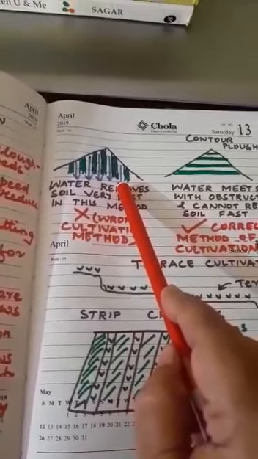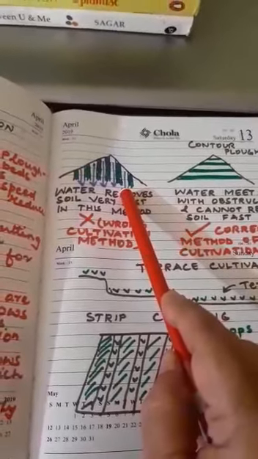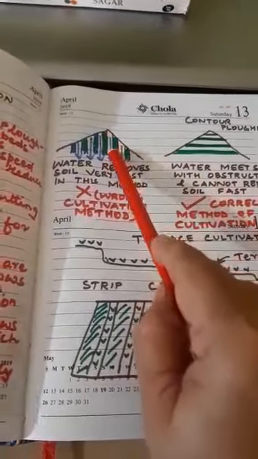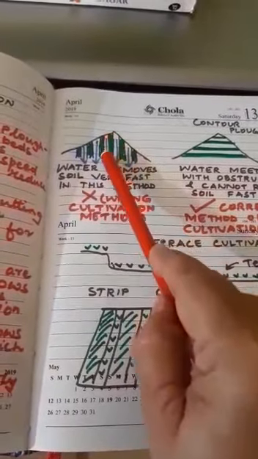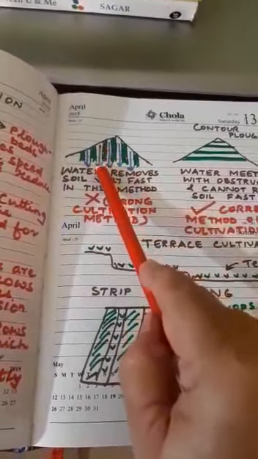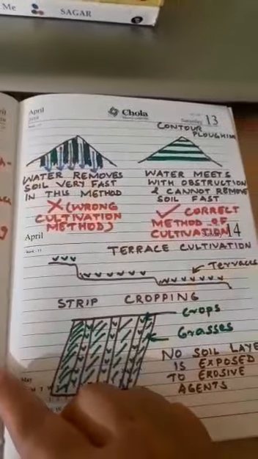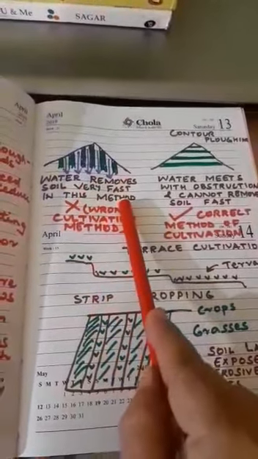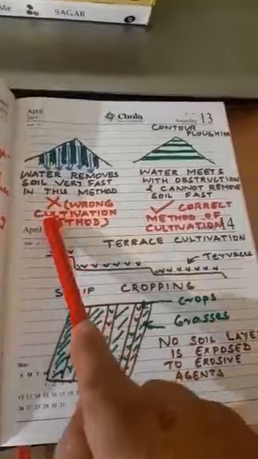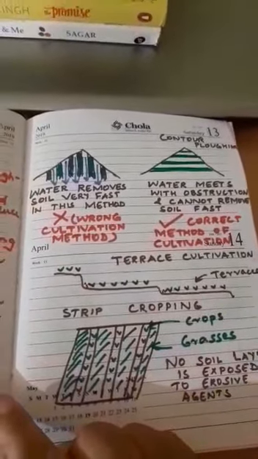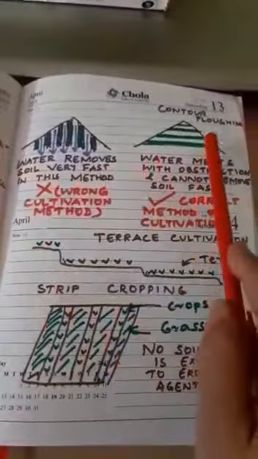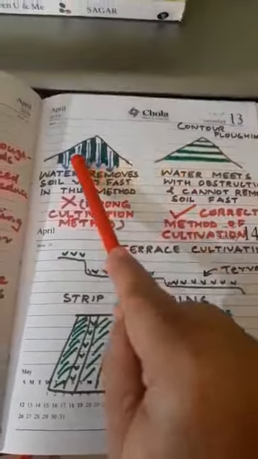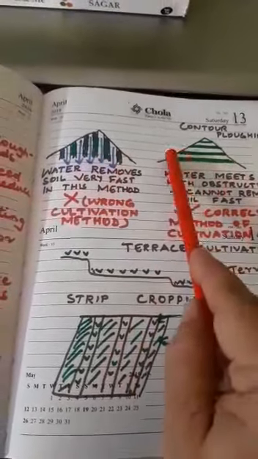So whenever there is rain or water flowing down the slopes, this bare area, which does not have any protective cover on it, will have its soil washed away very fast. So water removes soil very fast in this method. This is a defective method of cultivation along the hill slopes. So what is the solution? The solution is contour plowing, where vertical beds will be replaced by horizontal beds in this way.